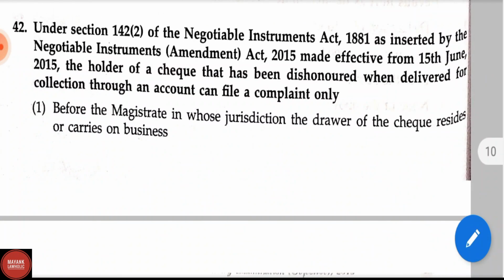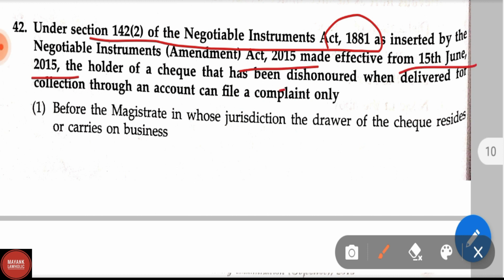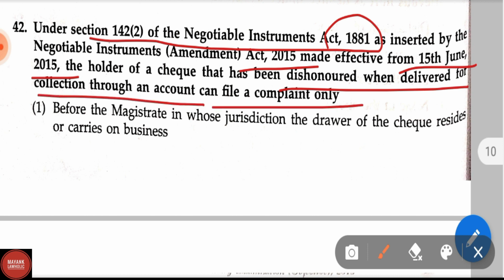Question number 42. Section 142 subsection 2 of the Negotiable Instruments Act 1881 was inserted by the Negotiable Instruments Amendment Act 2015, made effective from 15 June 2015. The holder of a check that has been dishonored when delivered for collection through an account can file a complaint only.